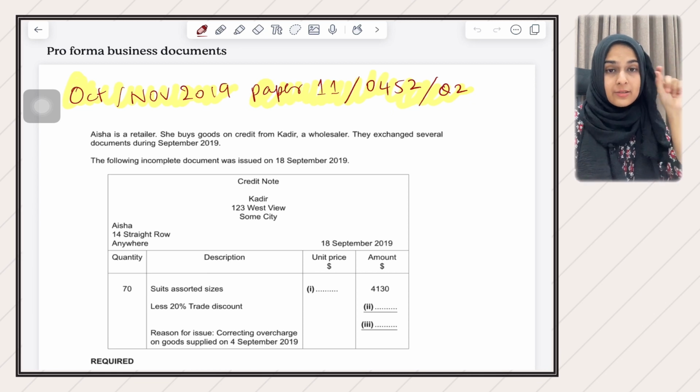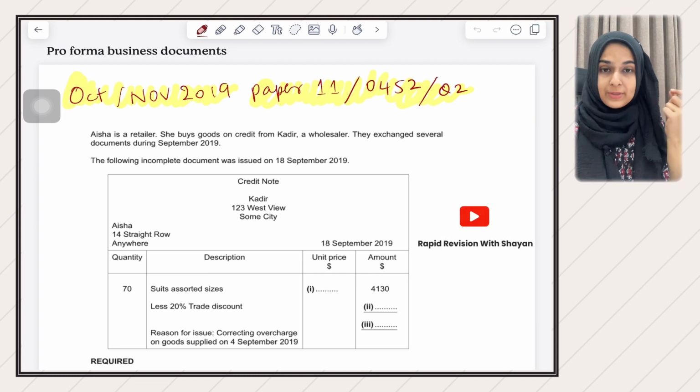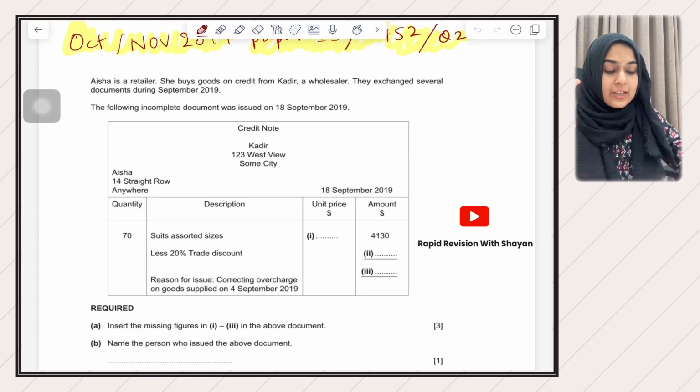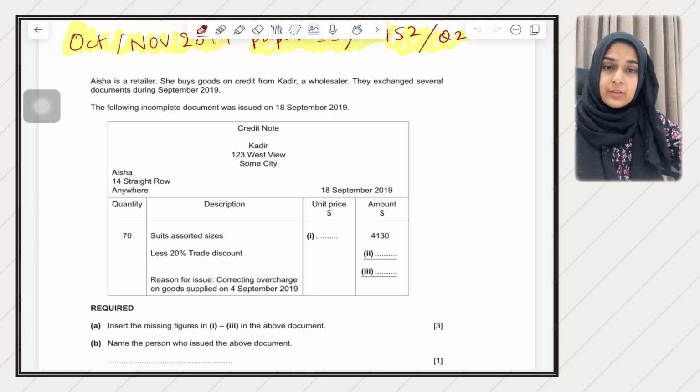On the top, it says credit note. So you guys are familiar. Credit note is one of the business documents that we study in accounting, O levels. I have also discussed this in one of my videos on business documents, but I'll tell you again. On the top is the issuer's address. In this case, Kadir is the seller and Kadir is also the issuer here.